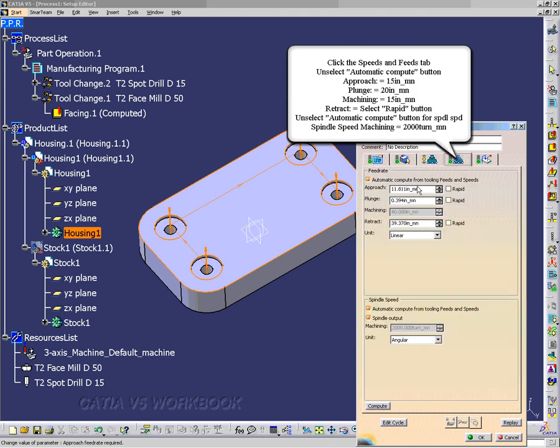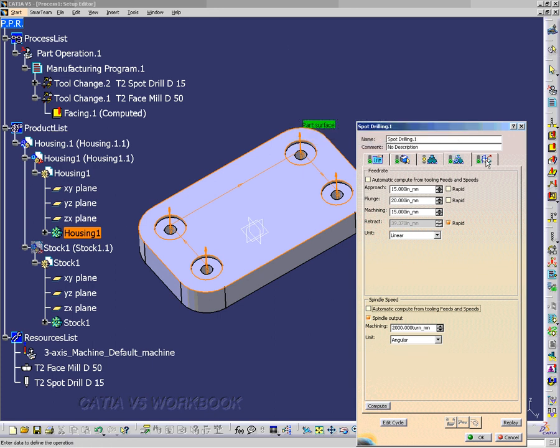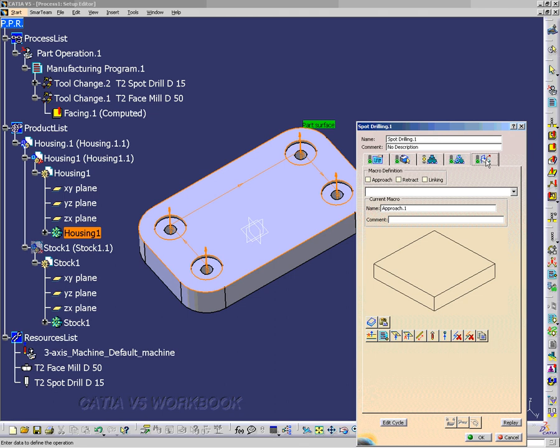I'll just go with an approach of 15 inches per minute, plunge 200, or actually I want 20 inches per minute. The machining, let's go with 15 inches per minute. I'll just do a spindle output, and I want 2,000 turns per minute. Now we go to the macros tab. We'll set up our approach and retract.